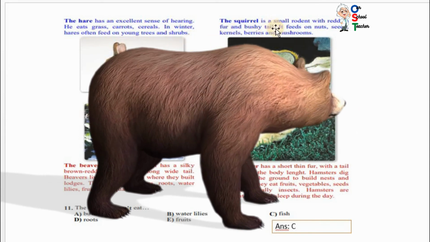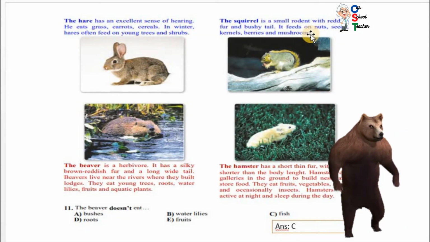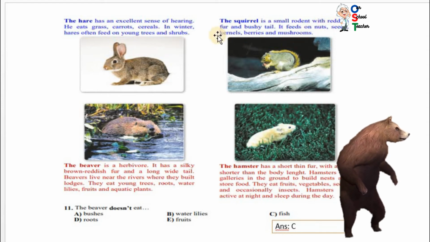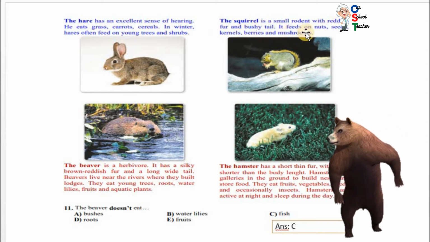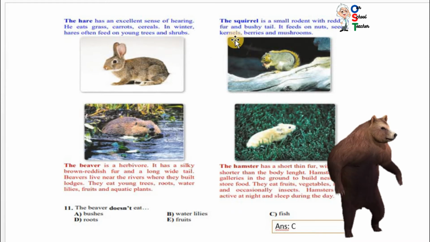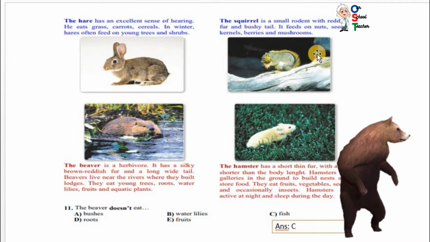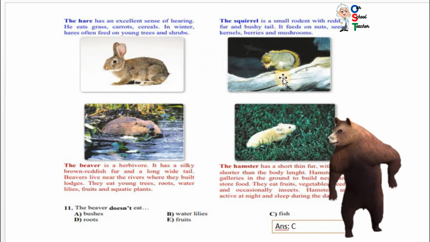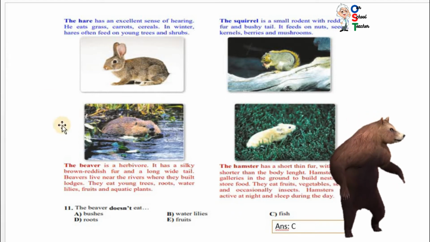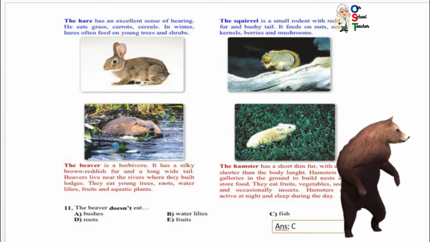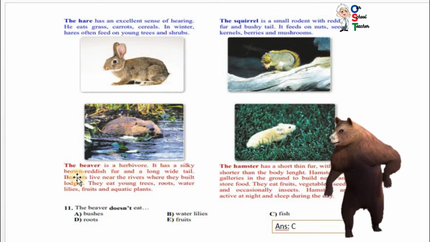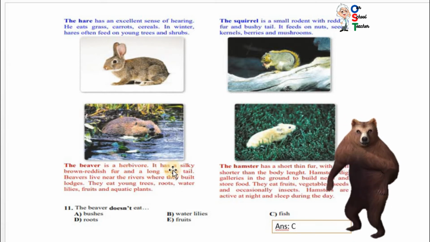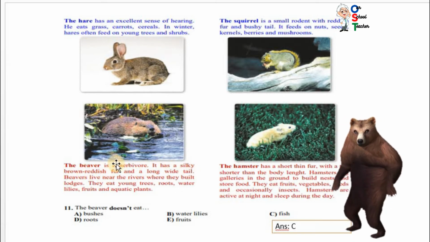The squirrel is a small rodent. Rodents are mammals with reddish fur and a bushy tail. It feeds on nuts, seeds, kernels, berries and mushrooms. So it is also a herbivore. The beaver, you can see this is a beaver. Actually these four are mammals. The beaver is a herbivore. It has a silky brown reddish fur.